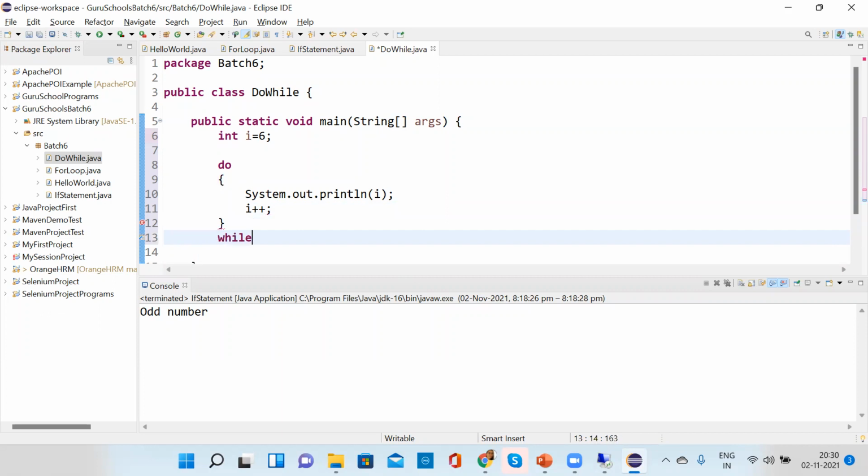Yes, anyone want? Yeah, when we know the true or false, then we use the do while. I think so. Like when we don't know anything about the project, either true or false, we use the do while.